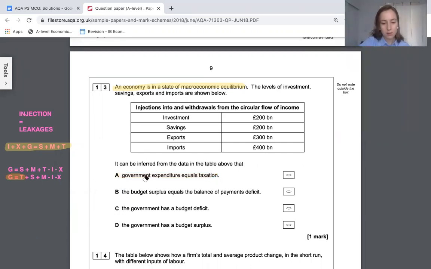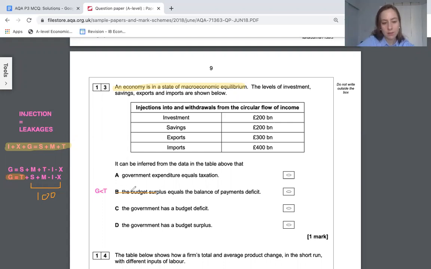The budget surplus equals balance of payments deficit. To have a budget surplus, okay, this one's fun, we're going to need government spending to be greater than taxation. Whoops, budget surplus is the other way around, before I made that mistake. Government spending is less than taxation. But right now we've got all of these other terms here. So that's 200 plus 400, 600 minus 400. This is 100 plus, I think, if I've done this right. So that should mean government spending is actually greater than taxation because we're adding on 100.